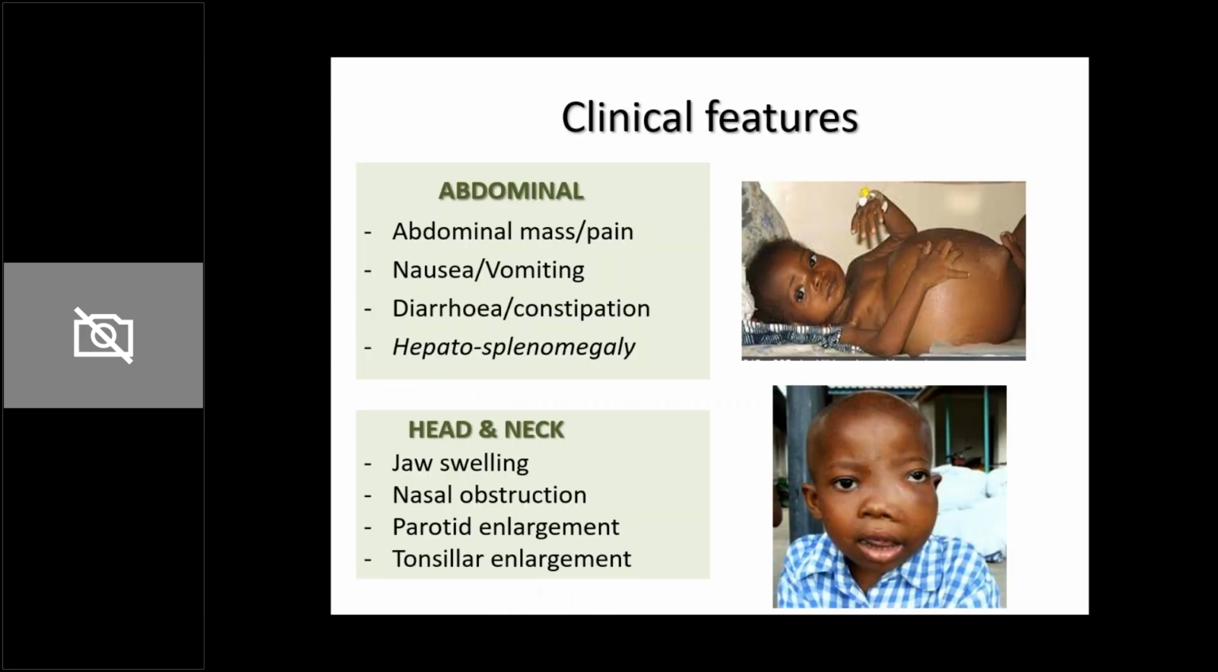Then in lymphomas, you can have an abdominal mass. If you talk of non-Hodgkin's lymphoma, typically look at the abdomen of the child, grossly distended. There's an intra-abdominal mass, and you can also see an umbilical herniation.